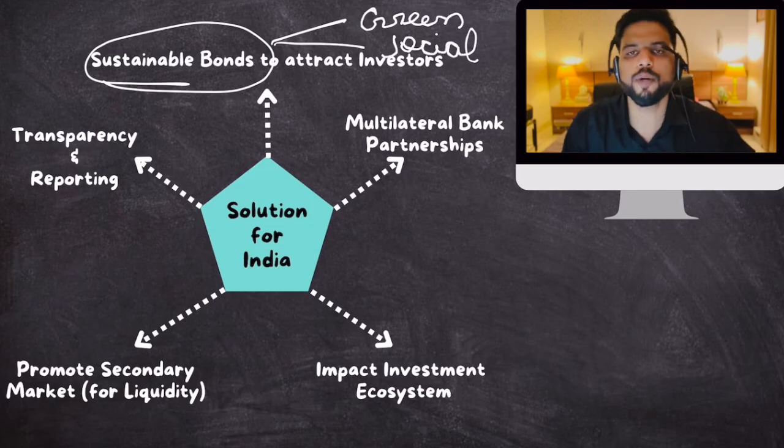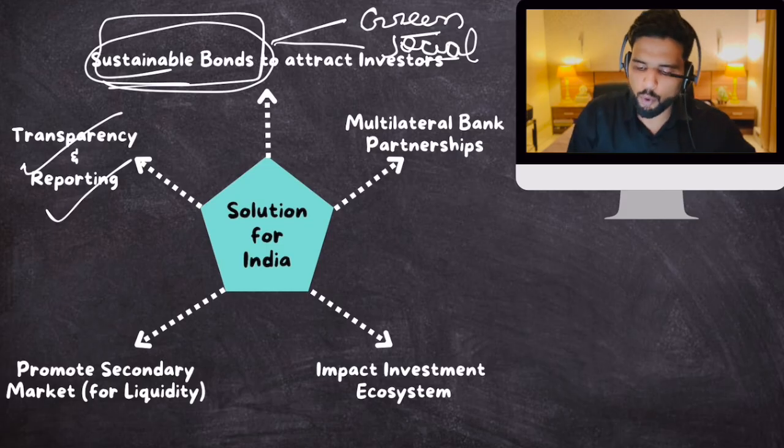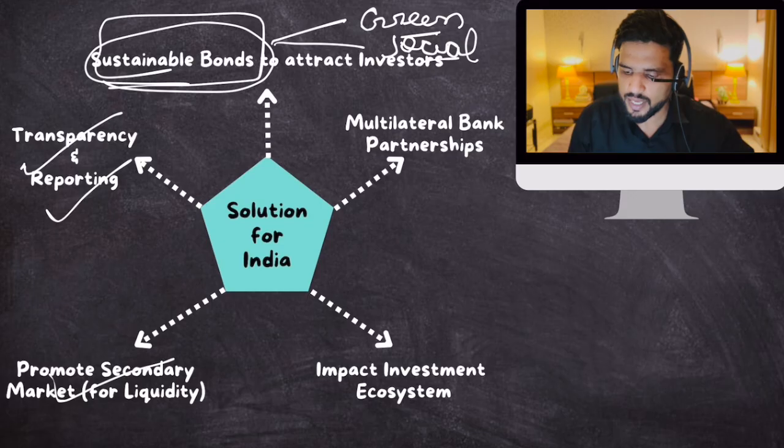Can be used for social projects as well, poverty alleviation, women empowerment and all. So if your money can be used for green and social projects both, then it will be called a sustainable bond. Then improve your transparency and reporting standards. Promote secondary market so as to make it attractive for investors. Impact investment ecosystem in India.